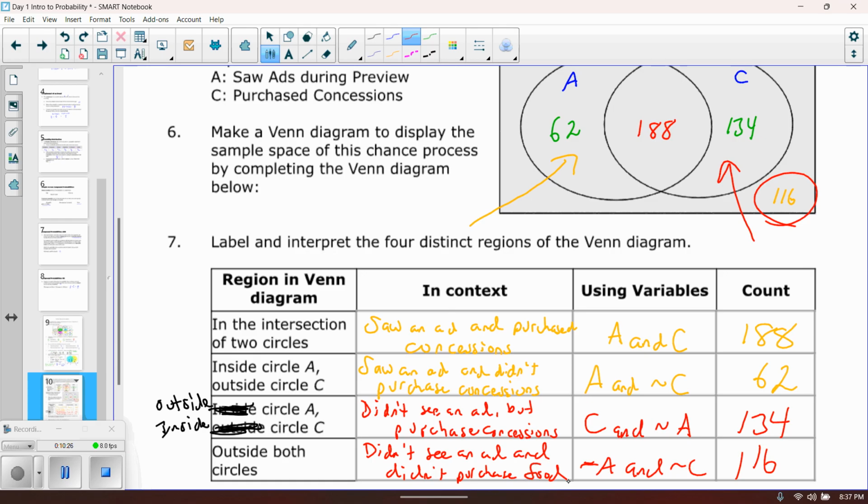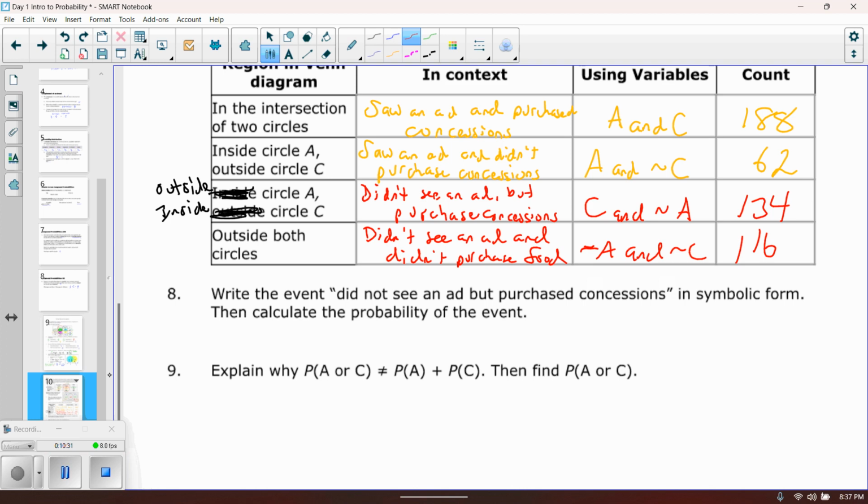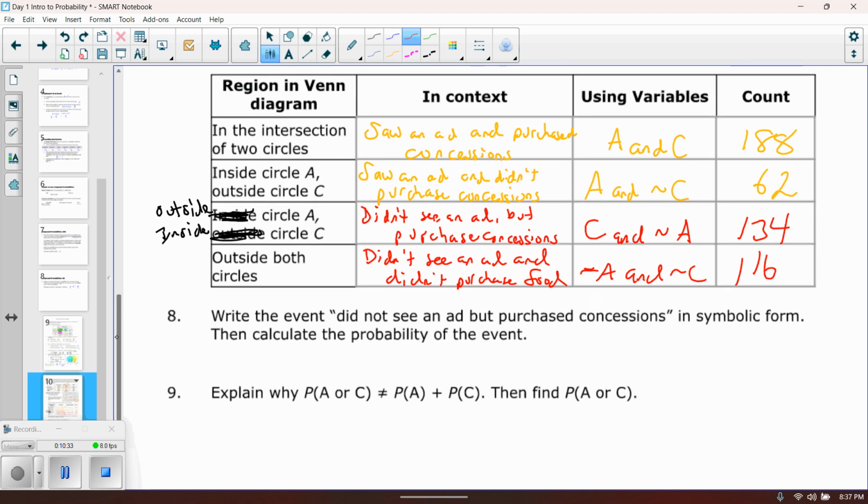Okay, so we've got all those different things written down as far as what could happen. So let's answer the last two questions. Write the event, did not see an ad, but purchase concessions in symbolic form. Okay, so the only difference is I want to actually write the fact that I'm doing the probability.